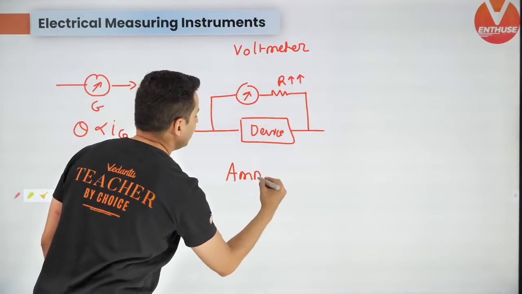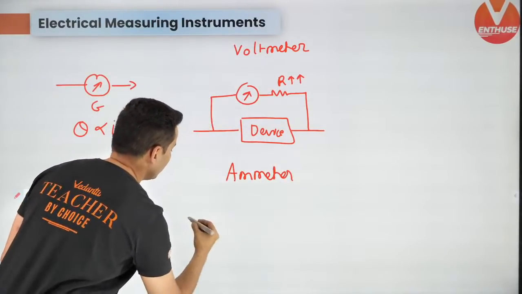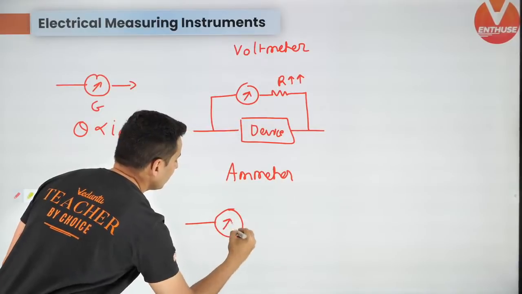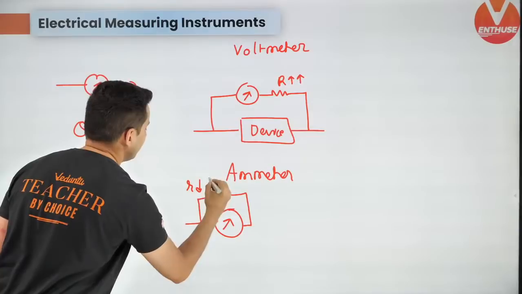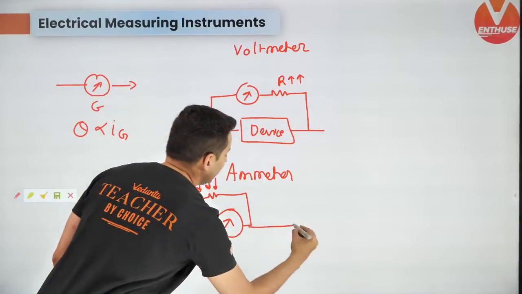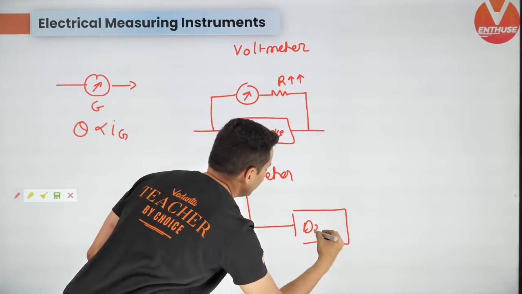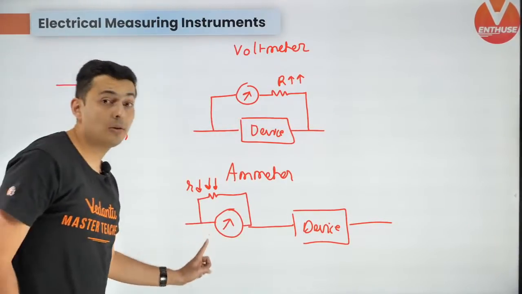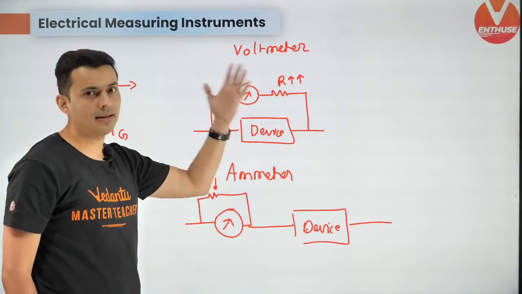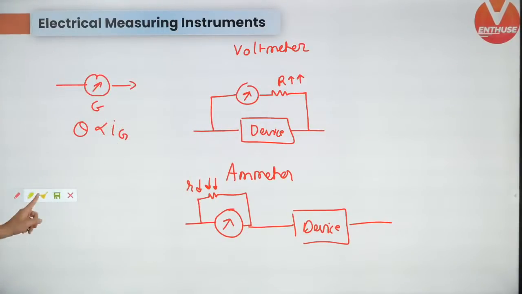In an ammeter, you have that galvanometer and you put a shunt resistance. This resistance is very, very small, and the device through which you want to measure the current is in series. Ammeter has low resistance, voltmeter has very high resistance. Keep this in mind.